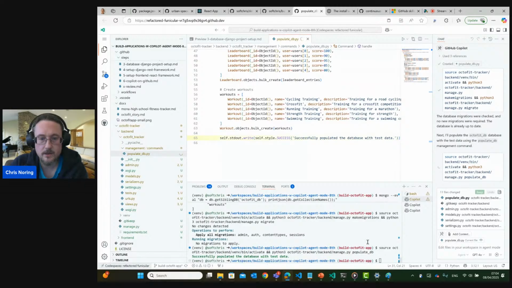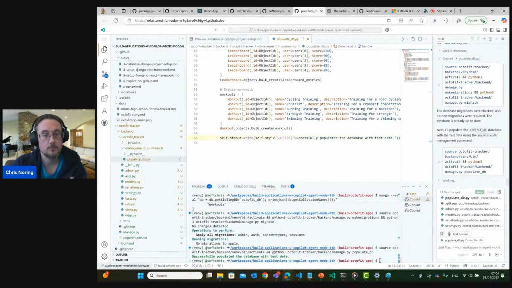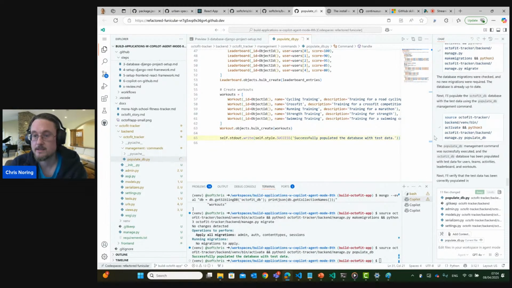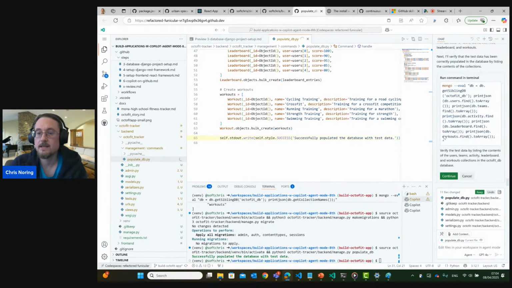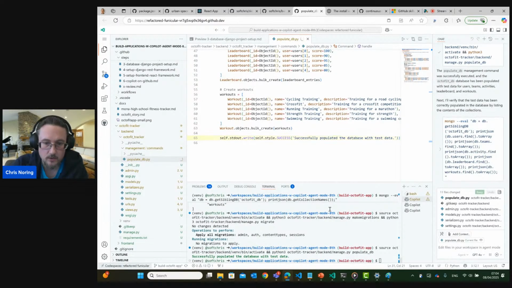So now it's naming the migration and successfully populated the database with test data. That is great, right? That is exactly the green status text that you want back. And now, of course, because it is an agent, it wants to verify. It says, I want to print information as JSON and print that to the screen. By all means, agent, let's do it.